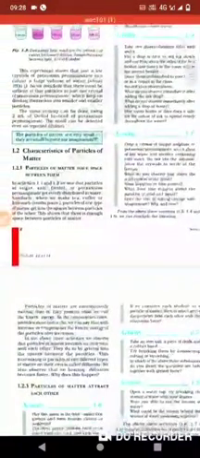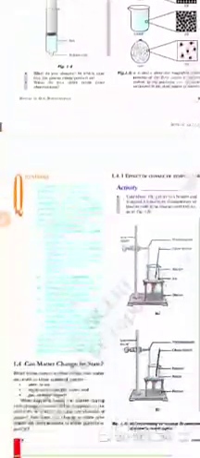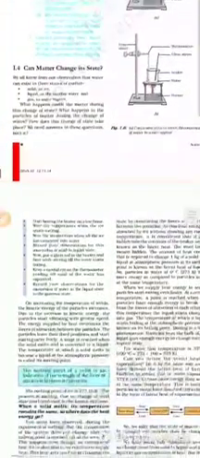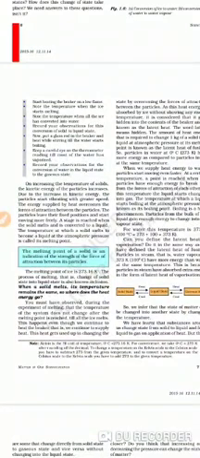As we are discussing our first chapter, now moving on to another topic, you can see that there are two definitions. First is of melting point and second one is of boiling point.